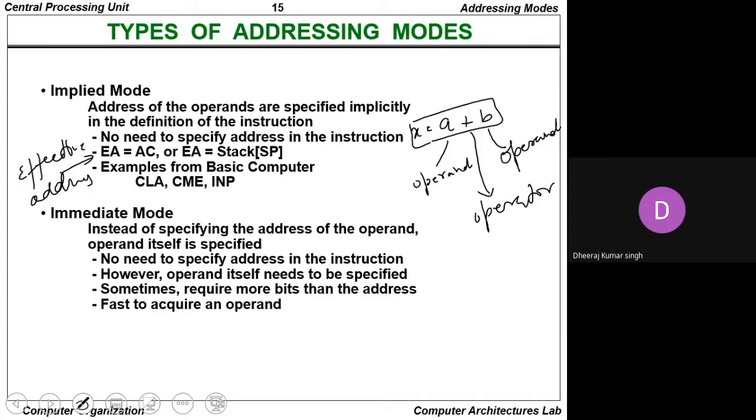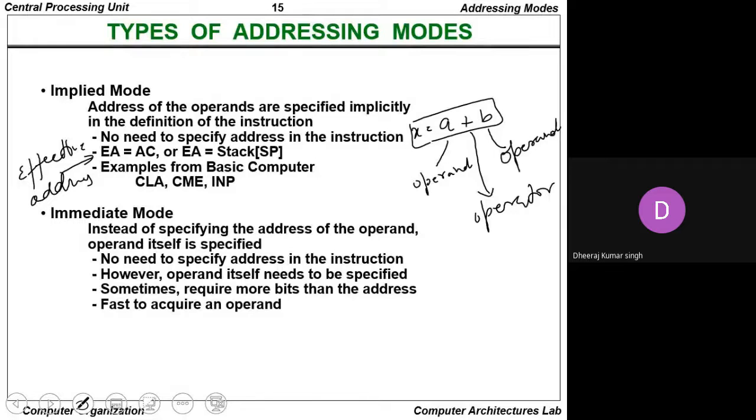The examples from the basic computer are CLA, CME, INP, etc. Basically, multiple registers may be there, that is clear A, CME, INP, etc. So this may be anything, varying from instruction to instruction.